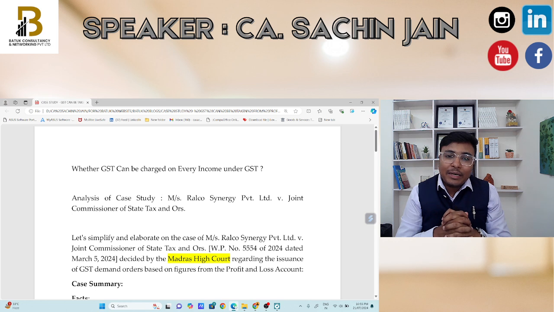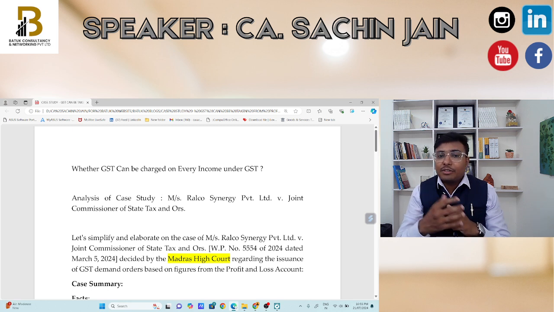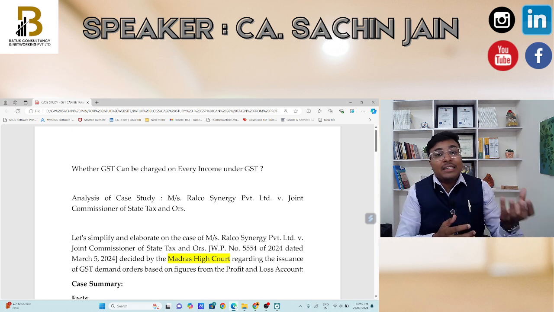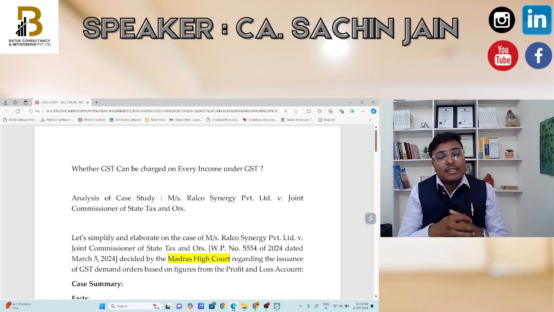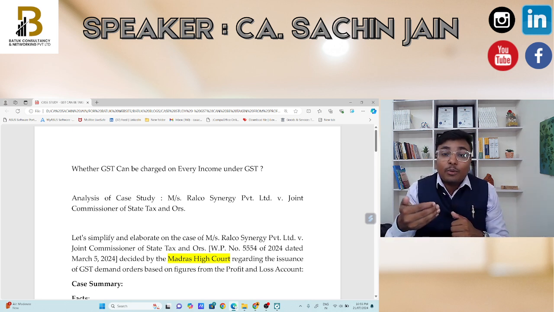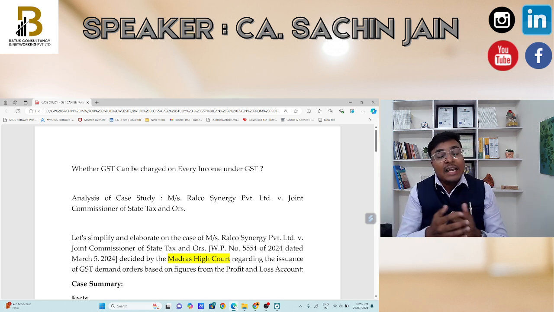While doing the audit, the departmental authority raised a question that GST should be applicable on this interest. The taxpayer argued: why will GST be applicable on this interest? It is not due to trade. This is merely interest in terms of money, and money is not considered a supply of goods or services and is not covered under the definition of goods or services. Hence, no GST should be applicable.